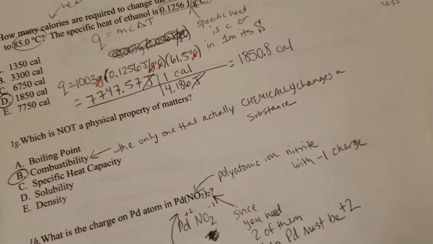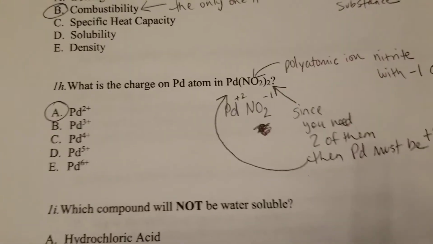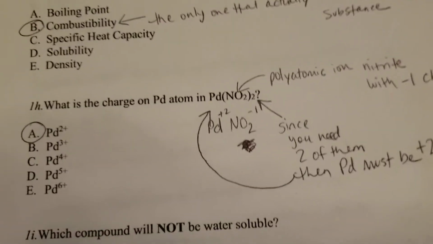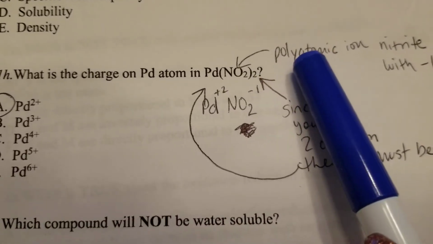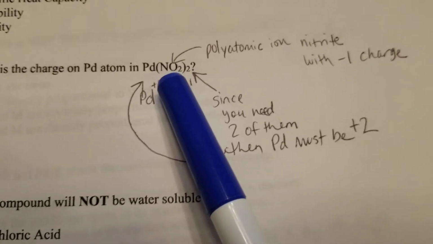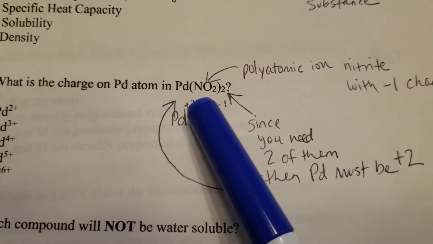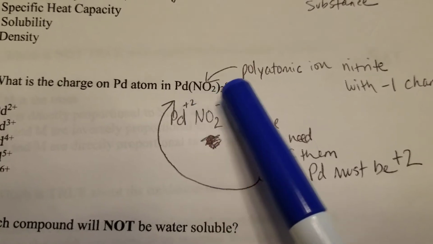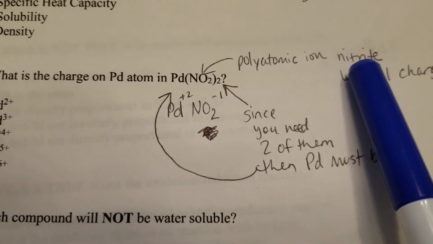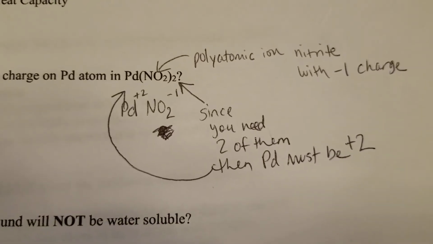On letter H, okay, this one deals with what are called polyatomic ions. So you need to know, you should know which polyatomic ions your teacher has asked you to memorize or know. So like, for example, NO2 is called nitrite. And the charge of that is -1. You're supposed to know that.